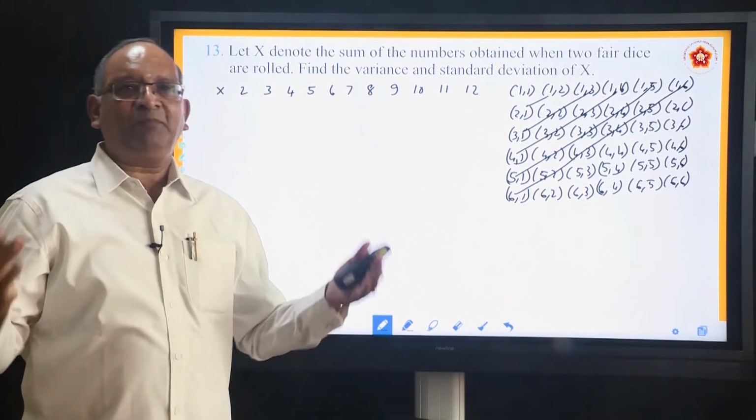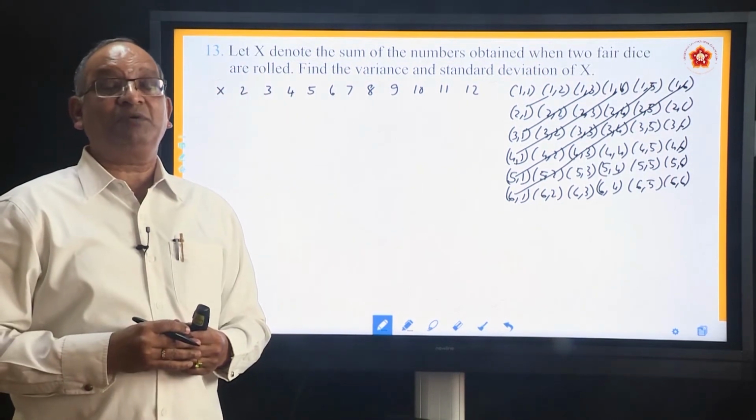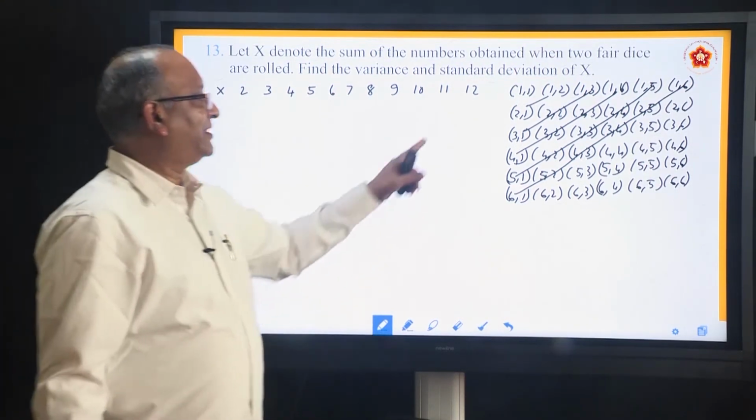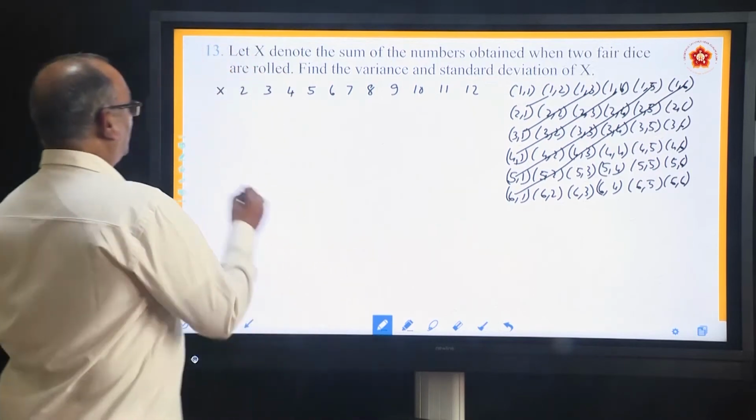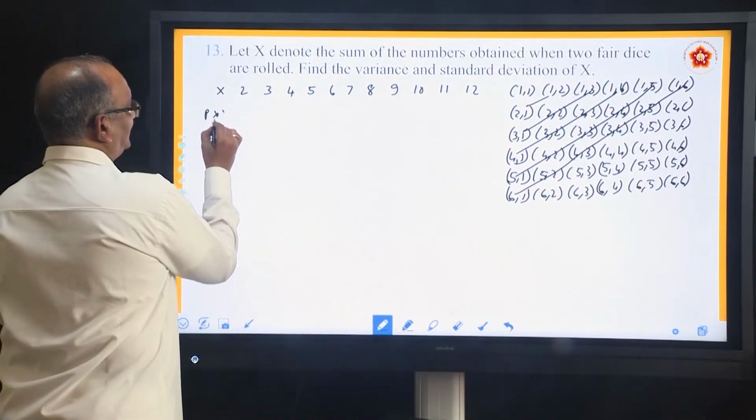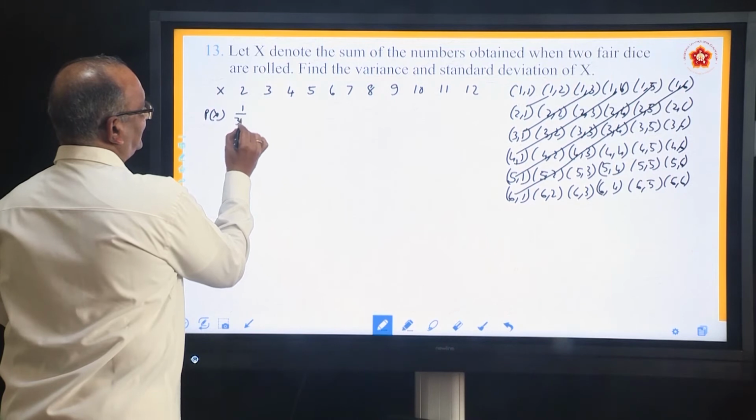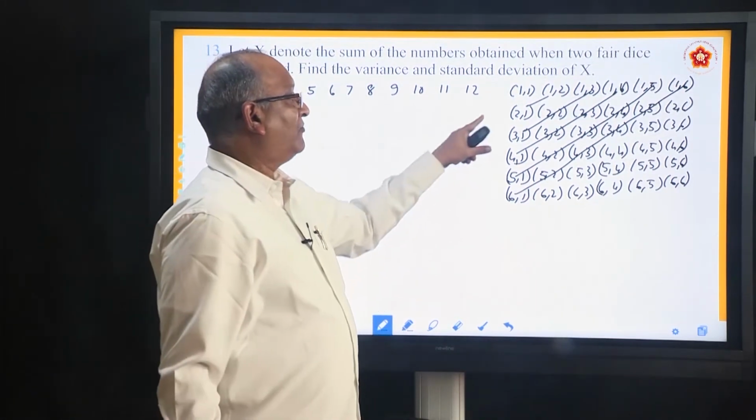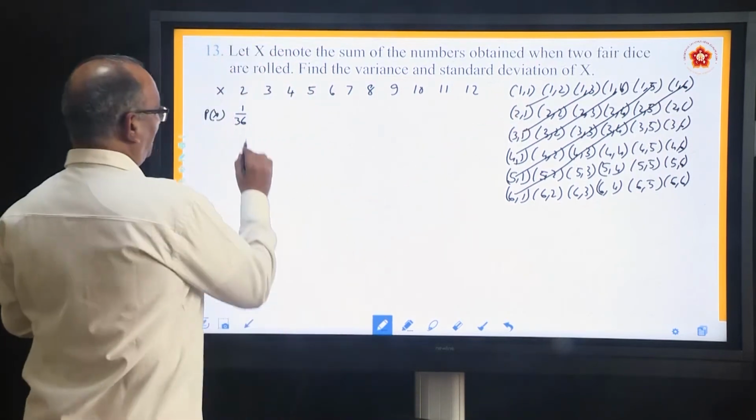What are the total number of outcomes? Total number of outcomes are 36. How many ways are you able to get 1? The only one way. So, the probability is 1 by 36. How many ways are we able to get the sum 3? 1, 2 and 2, 1. So, it is 2 by 36.